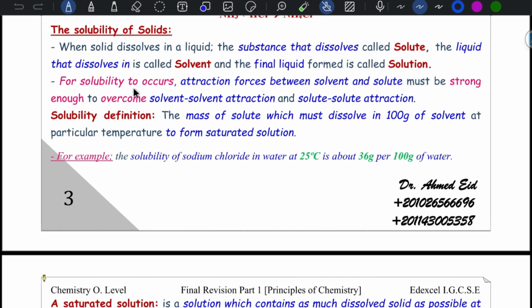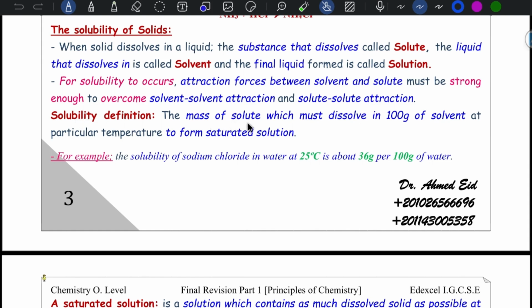For solubility to occur, the attraction forces between solvent and solute must be strong enough to overcome the solvent-solvent attraction and solute-solute attraction. Let's define solubility. What is meant by solubility? He may ask you about this.